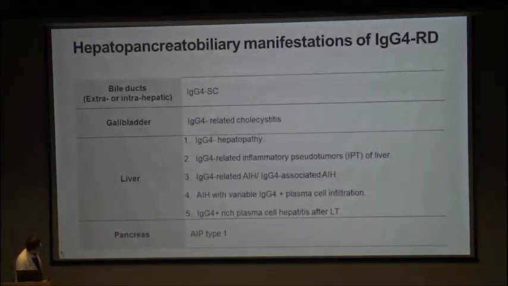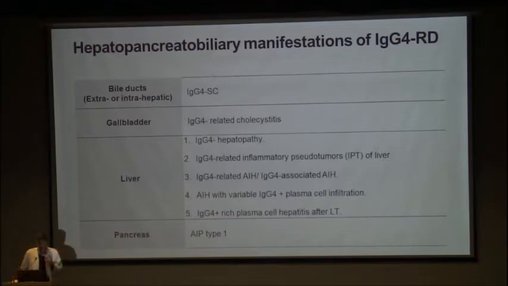Now, I have listed here the hepatopancreatobiliary manifestations of IgG4 related systemic disease. When we start from below, the pancreas is autoimmune pancreatitis type 1. This is not the topic for today. When we go up into the bile ducts, the extrahepatic as well as the intrahepatic, we have IgG4 related sclerosing cholangitis. What is often under-recognized is the gallbladder, which is IgG4 related cholecystitis. And in the liver, we have quite a few changes.